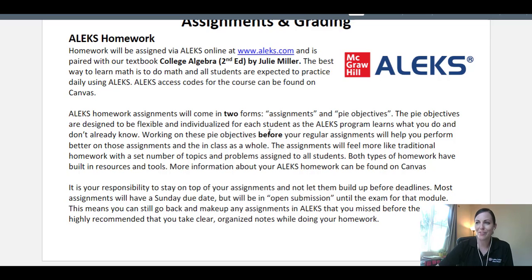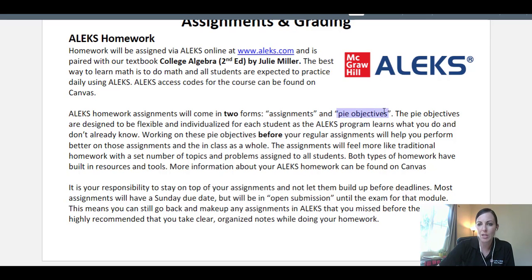And so going on to the grading, what you guys want to know a lot about, again, ALEX homework is where we're going to be working on some stuff, and there's a little video that you can watch on how ALEX works. But really there's two parts to it. There are these things called assignments, which will feel like traditional homework almost. You'll have like 15 questions or so that you'll be doing online for each section.